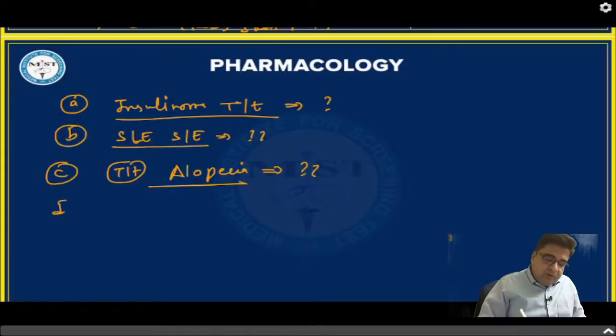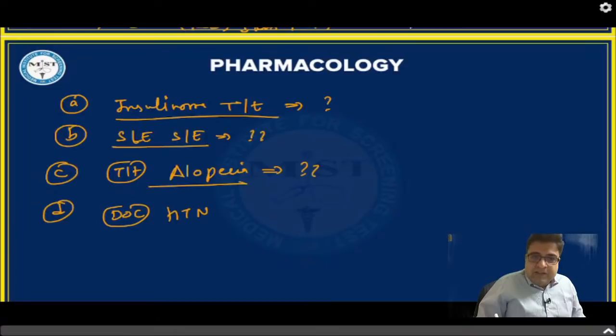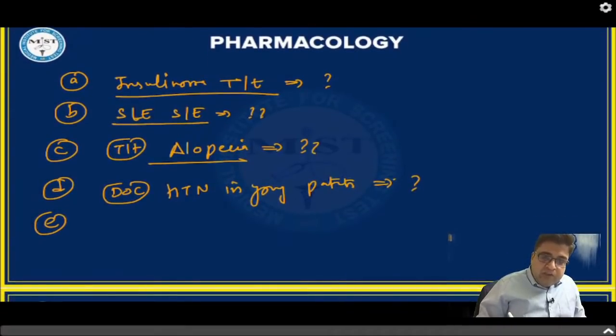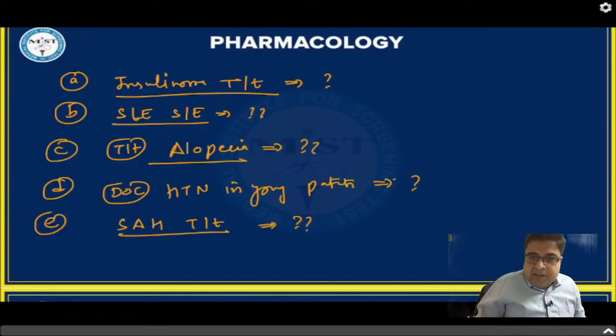The fourth question for you people is, what is the drug of choice for hypertension? Which group of medicines are best medicines for the treatment of hypertension in young patients? So in young patients, which medicines are the best medicines to be started? Fifth question, which antihypertensive is approved for subarachnoid hemorrhage?